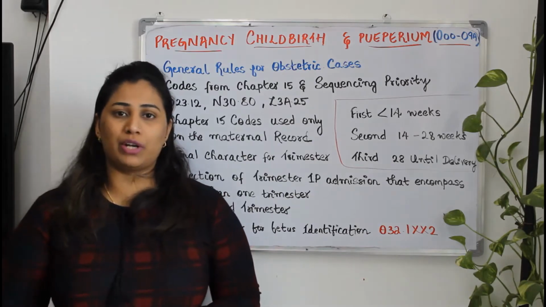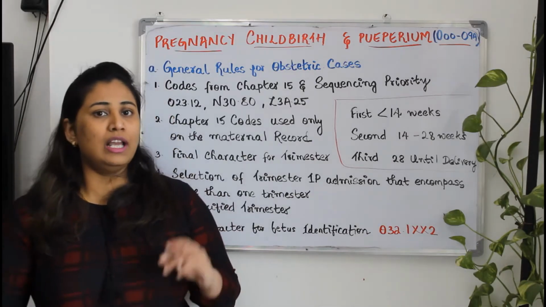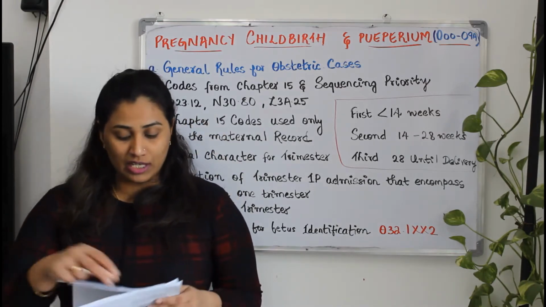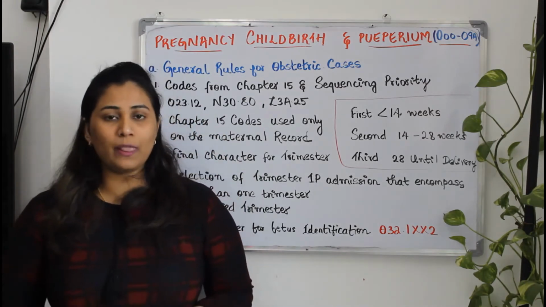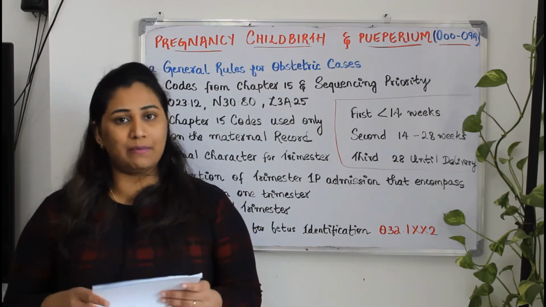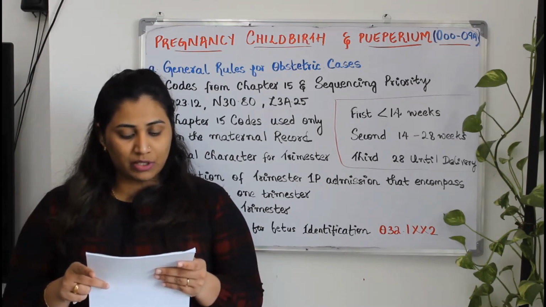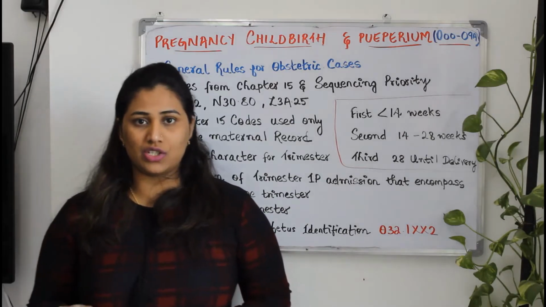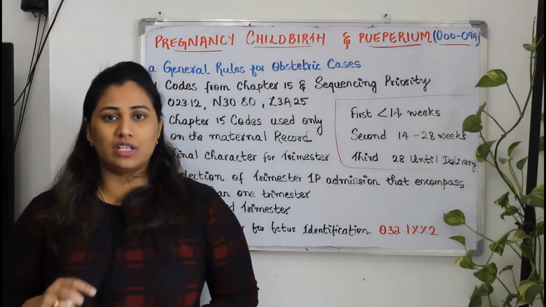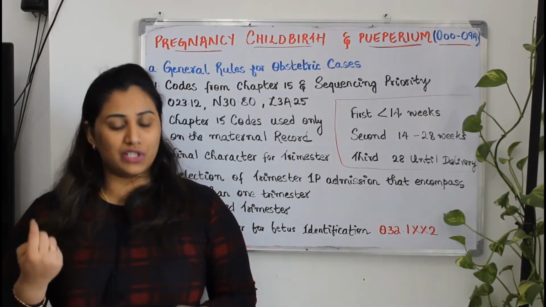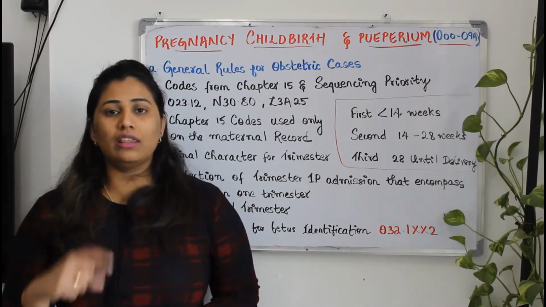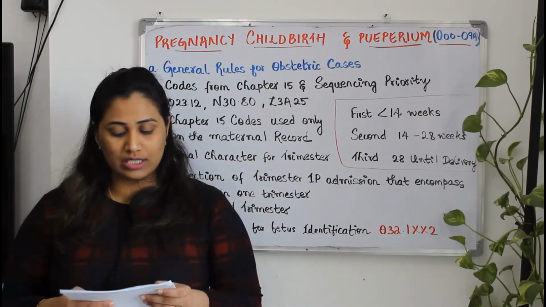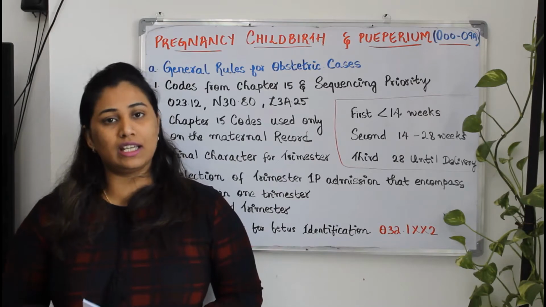For the sequencing priority, I'll give you one example. The example written over here is a urinary bladder abscess, an infection in the bladder. The question is: bladder abscess in a pregnant patient at 25 weeks of gestation. The patient is 25 weeks pregnant and is having a bladder abscess. In this case, how will you code it? The primary code will be your O code. It is infection of bladder in pregnancy, second trimester.